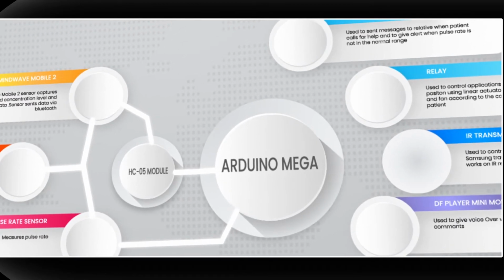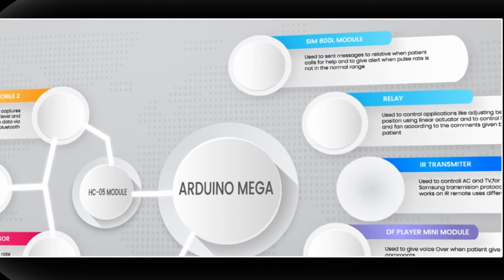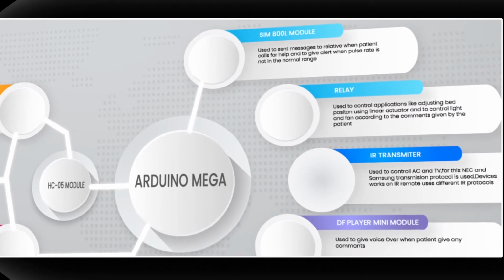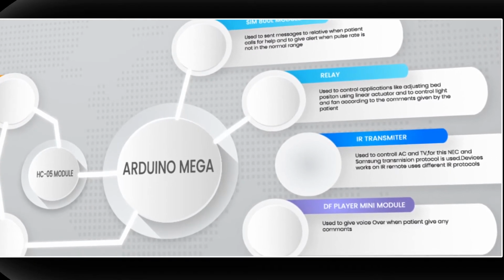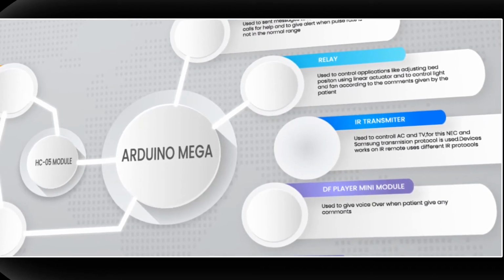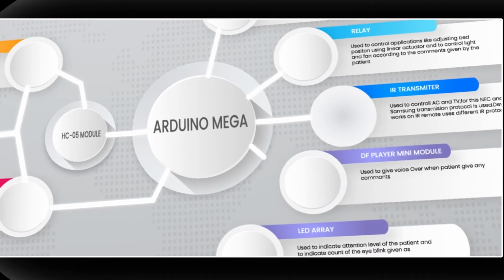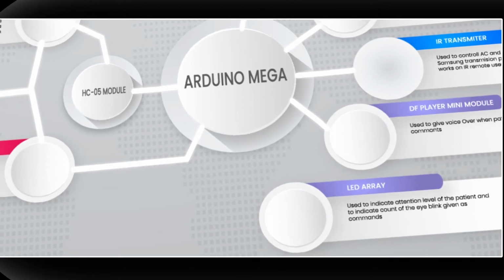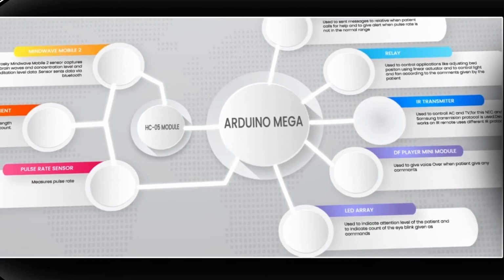After removing the noise and processing the signal, control signal is given for different applications based on the input given by the user. SIM800L module is provided to send messages to relatives when the patient needs any help and to send alert messages when the pulse rate is not in the recommended range. Control signal is given to relay module for adjusting the bed position and for controlling light and fan. IR transmitter is used for controlling the devices that work on the IR protocol. DFPlayer Mini module is used to give voiceover when the patient gives any command. LED array is used to indicate the attention level and the count of the eye blink.